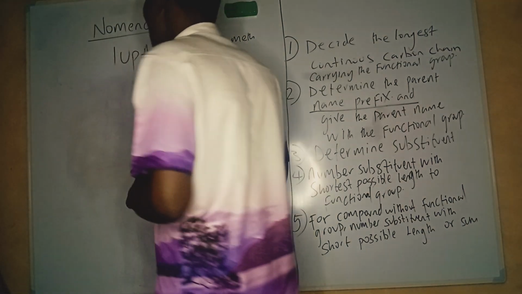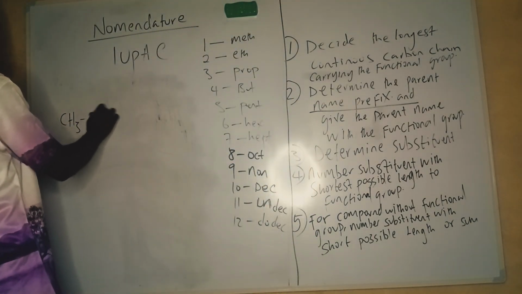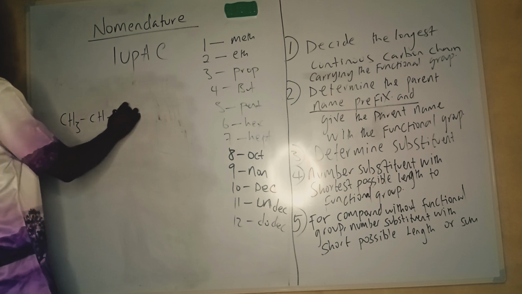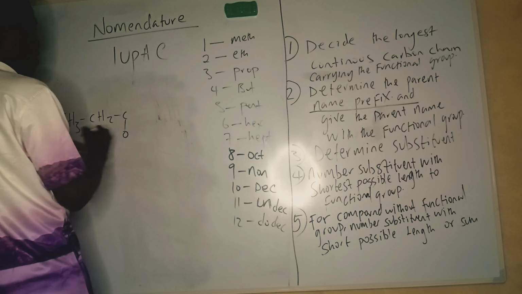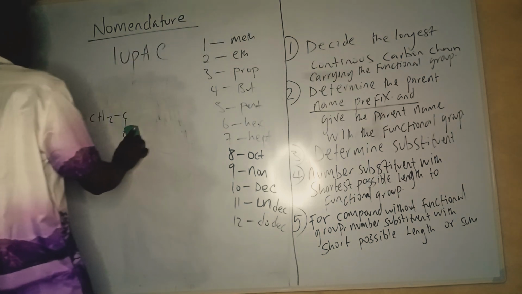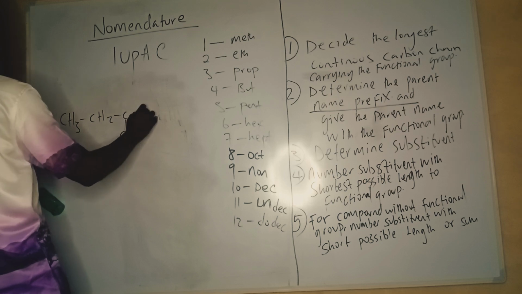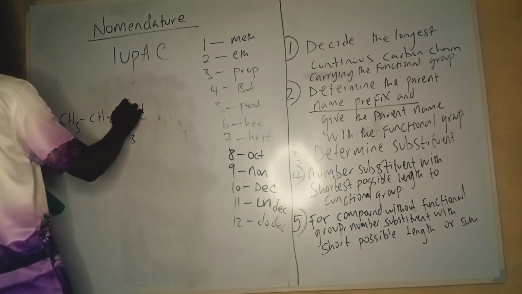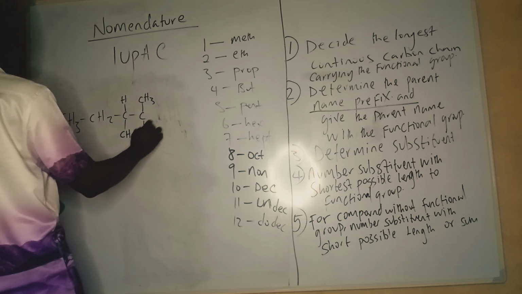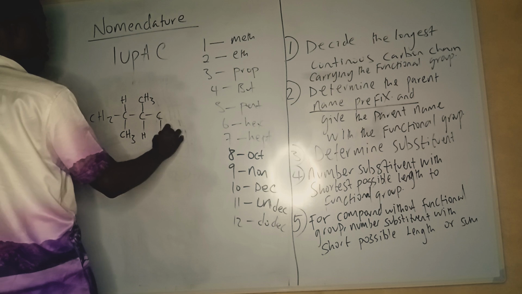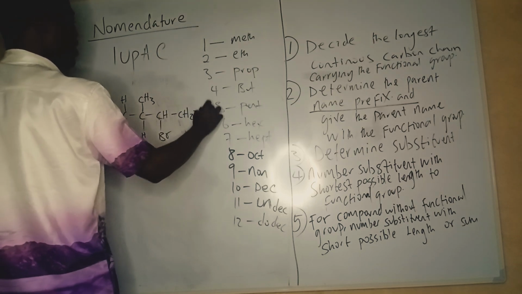So quickly, let's take a compound. Let's say we have CH3, CH2, then C with an H up here, CH3 here again, an H, an F or Br, an H, then CH2 and CH3.